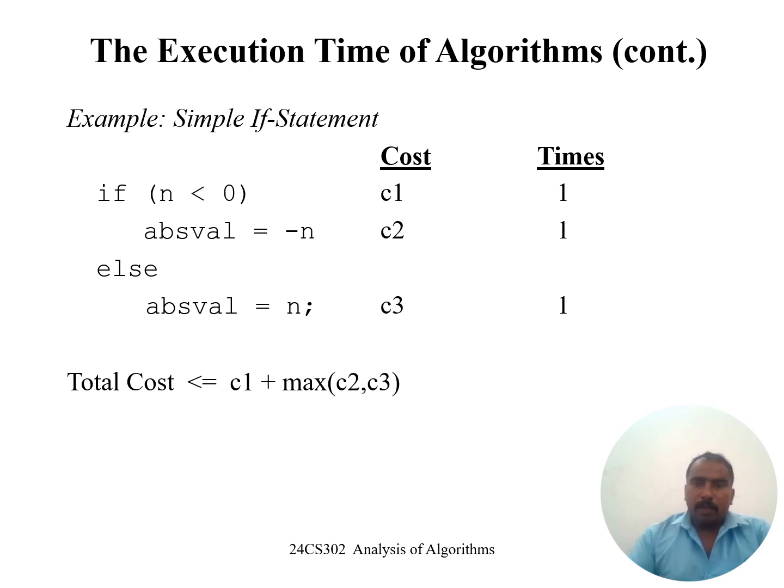Now, for example, if n is less than 0, how much is the count? 1 count. And the true block, how much count? 1 count. And the else block, how much count? 1 count. By these 3 counts, we want to add and calculate the maximum value. Which one is maximum? We want to take that for the time complexity.